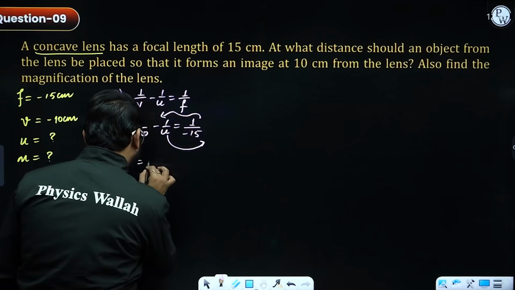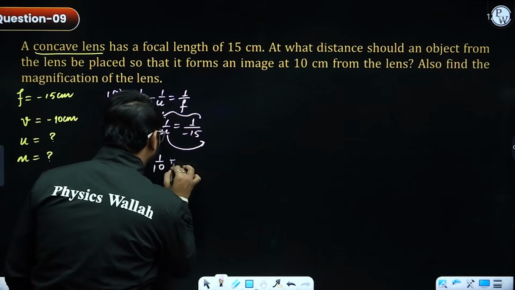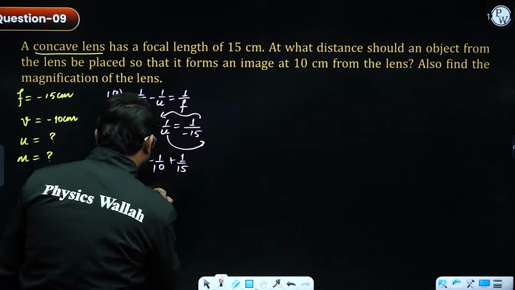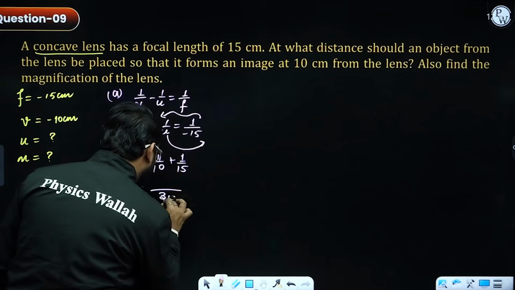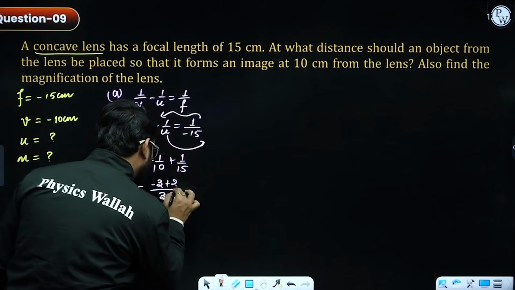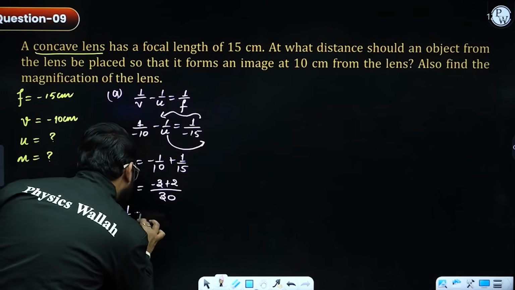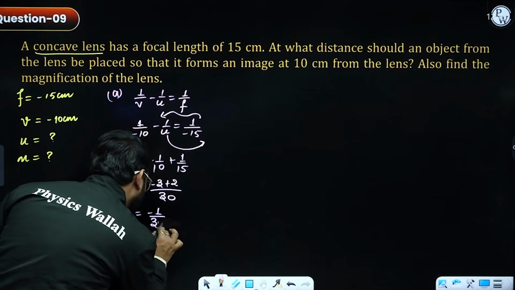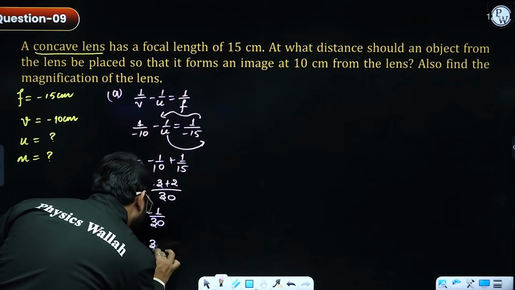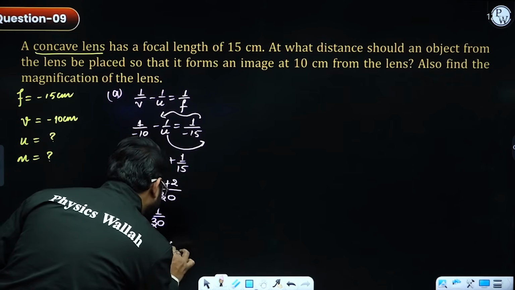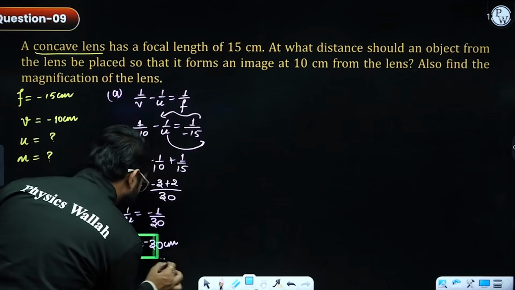So what will I be getting? 1 upon u is equal to minus 1 by 10 plus 1 by 15. Let's take LCM. I will be getting 30. This is negative 3 plus 2. So 1 by u is negative 1 by 30, and the value of u is nothing but minus 30 centimeter.